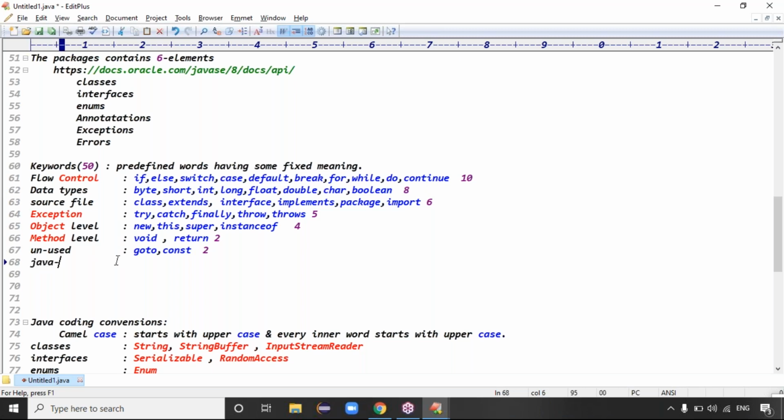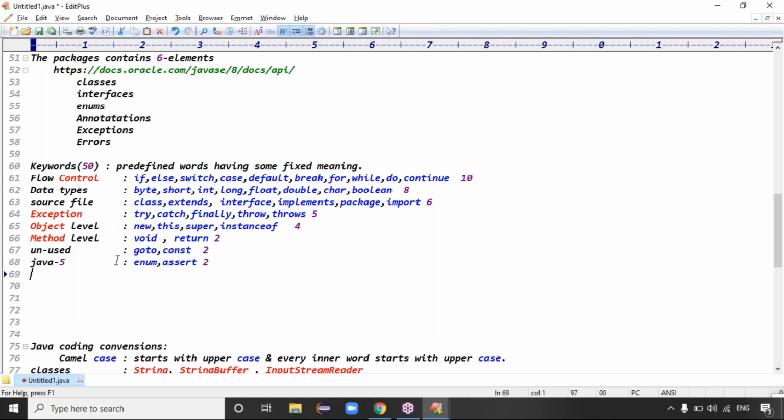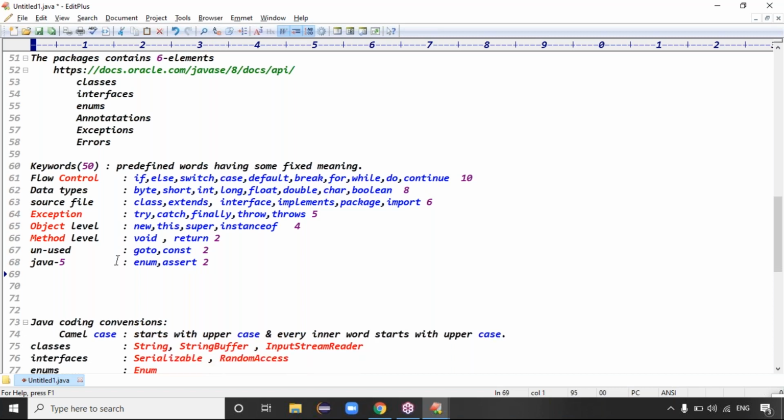Exactly. And in the Java 5th version, guys, two beautiful concepts were introduced. Very important concepts, only small things, but important. One is the enum, the enumeration concept, to define user-defined constants. It is very important at the application level. And second is assertions, guys, the assert concept. These are the two keywords introduced in the Java 5th version: enumeration and assertions.